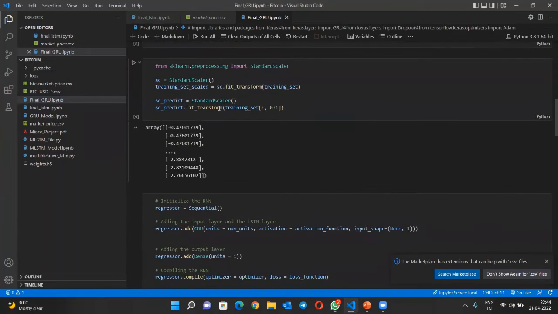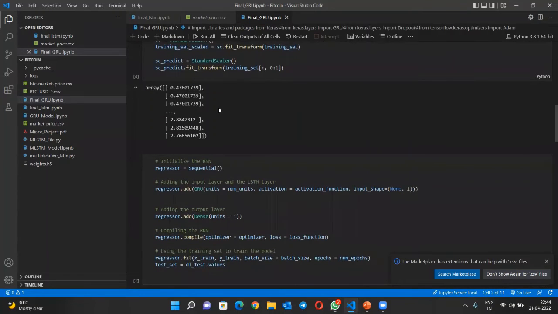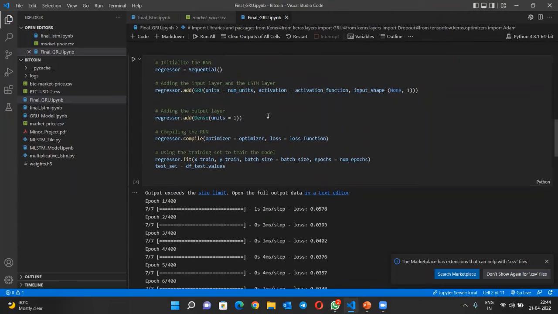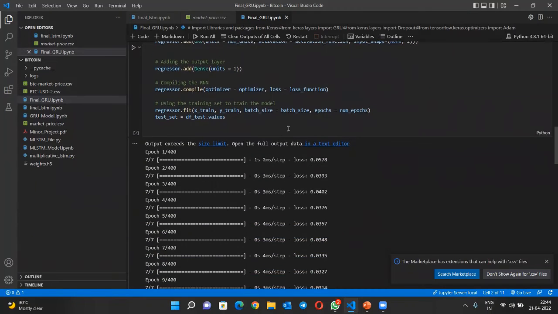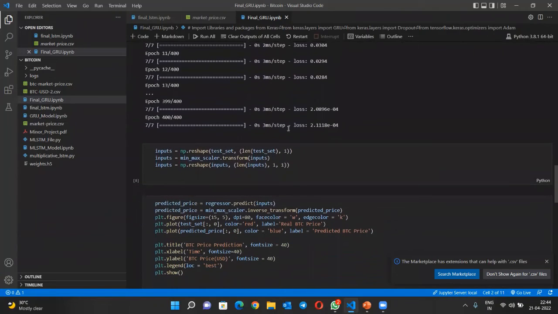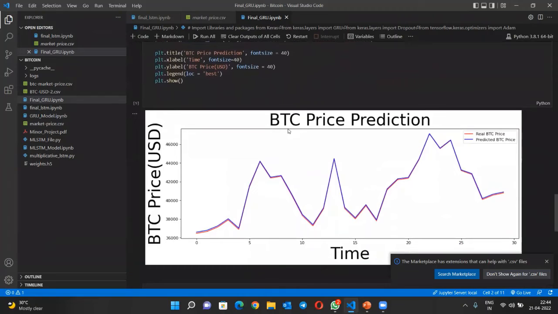We are giving the activation function as sigmoid, the optimizer as Adam, and the loss function as mean square error. After that, we use sklearn pre-processing for the standard scaler to convert the values to the range 0 to 1. Then we give the input layers, which have activation functions and the number of inputs, for getting the output. We give the number of epochs as 400. It will train 400 times and give accurate values.